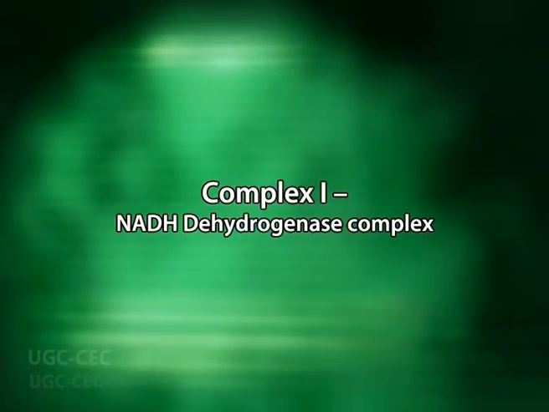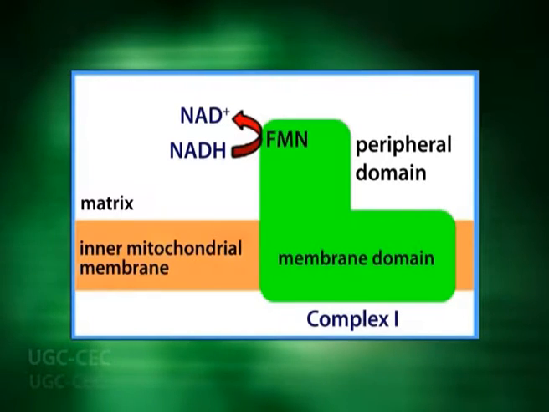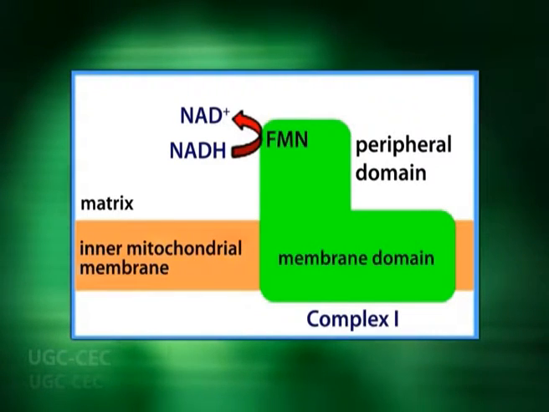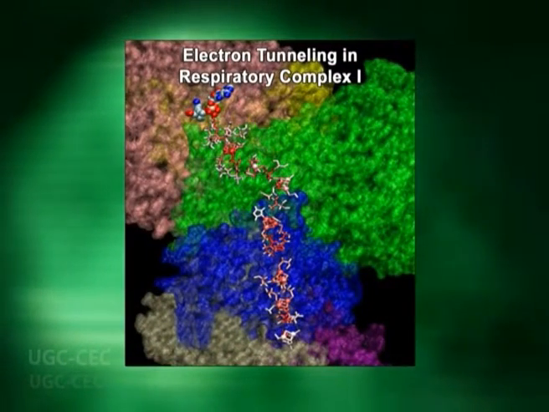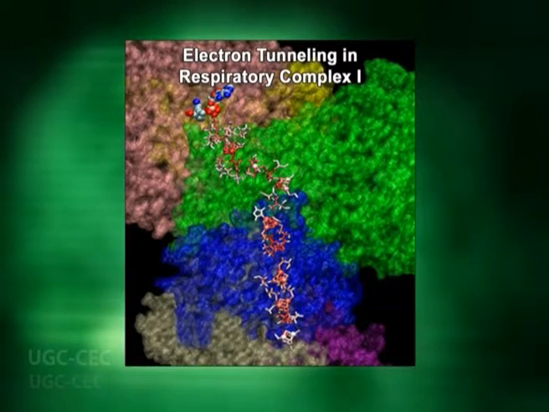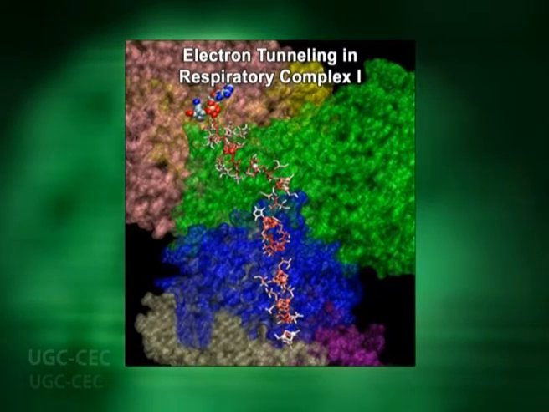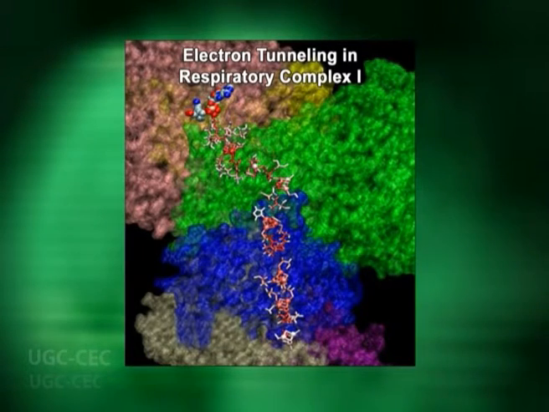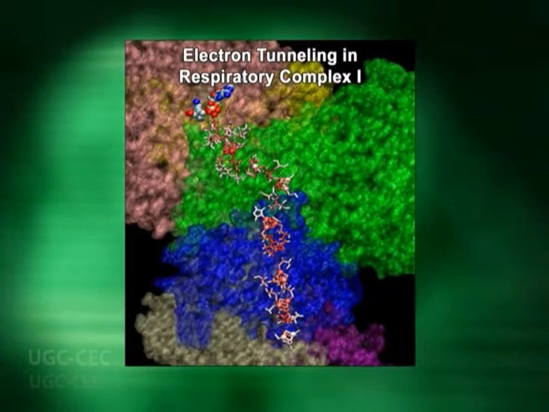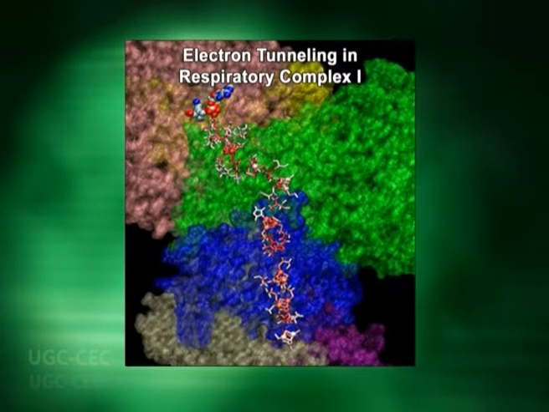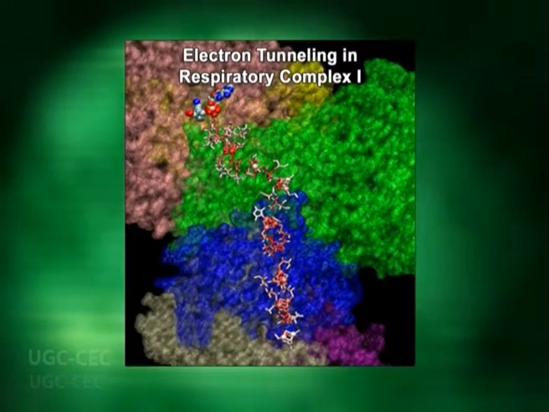Now, let us talk about complex 1 in detail. Complex 1, also called NADH dehydrogenase complex, is the first and the largest enzyme complex of the electron transport chain. It is an L-shaped complex composed of 45 subunits, out of which 14 subunits are the core subunits found in all complex 1 structures, while 31 are the supernumerary subunits.